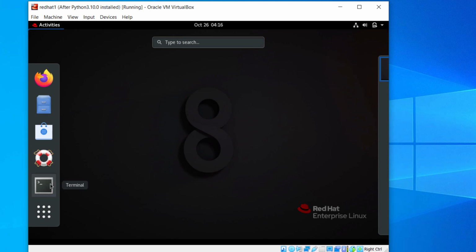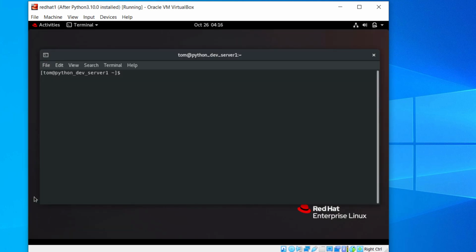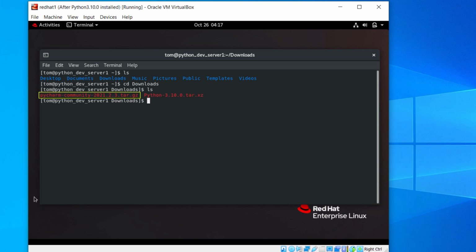Open the command terminal. Go to the download directory. The Pycharm archive is there. Extract the installation files to the opt directory with the tar command. The sudo command is required to escalate the privilege to write the extracted files to the opt directory.